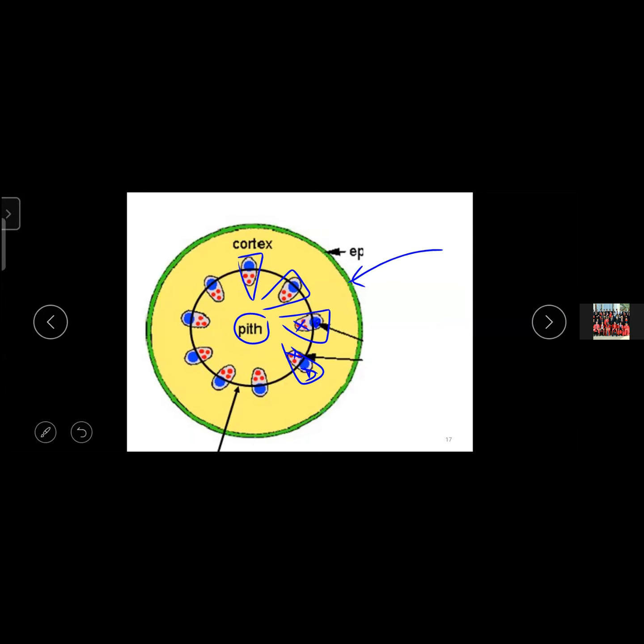Okay, very good. Inner to the epidermis, you have the cortex. This is epidermis, you all write the proper spelling. Then we have the cortex. And then inner to the cortex, the first layer is phloem, and then you have the xylem.